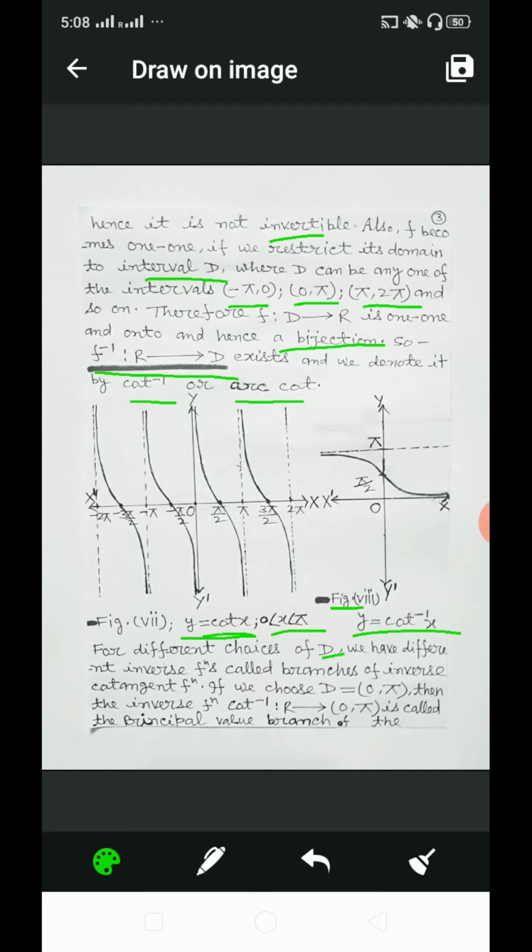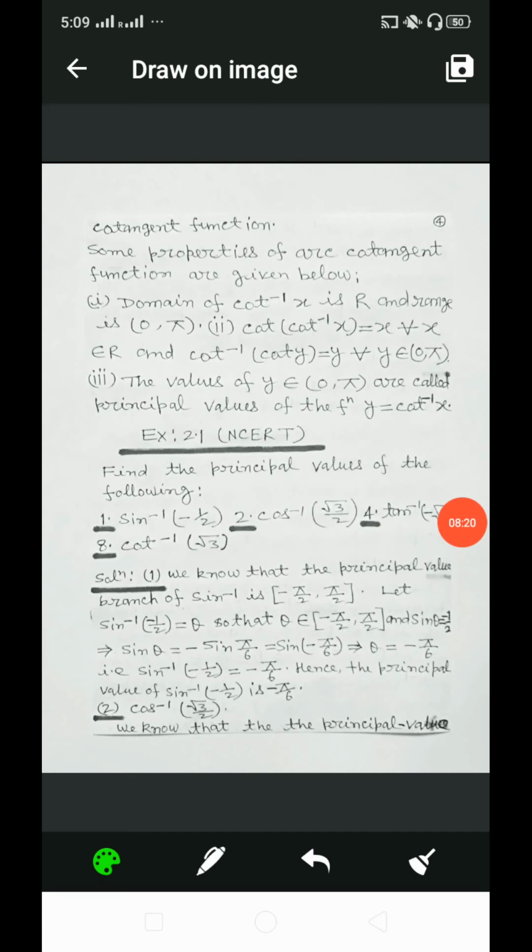If we choose D equal to the open interval 0 to π, then the inverse function, that is, cot inverse defined from R to the open interval 0 to π, is called the principal value branch of the cotangent function. Now we discuss some properties of the arccotangent function given below. The domain of cot inverse x is R, that is, the set of real numbers, and the range is the open interval 0 to π.